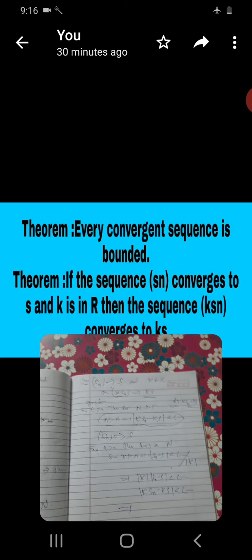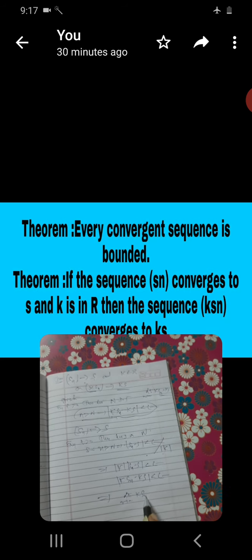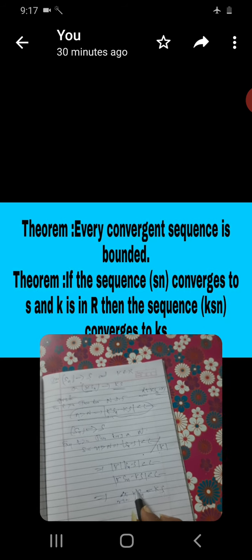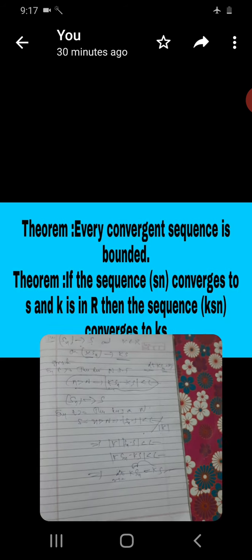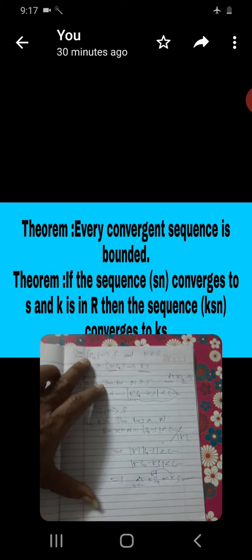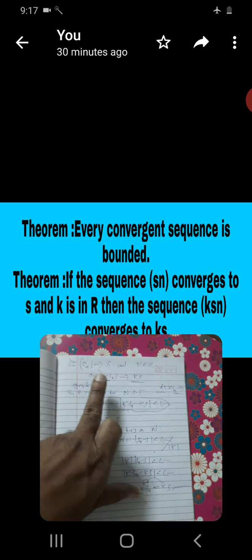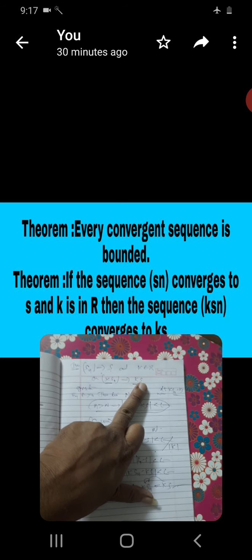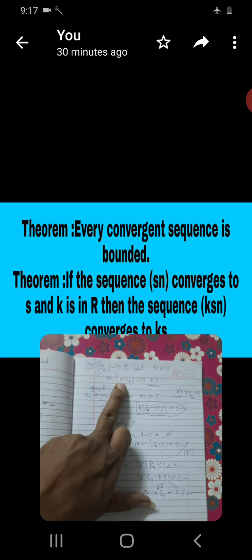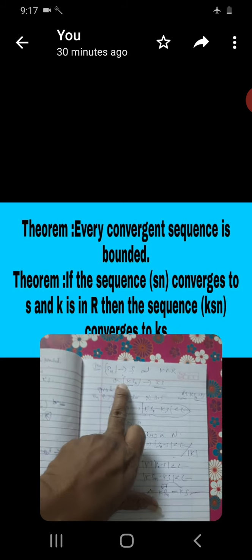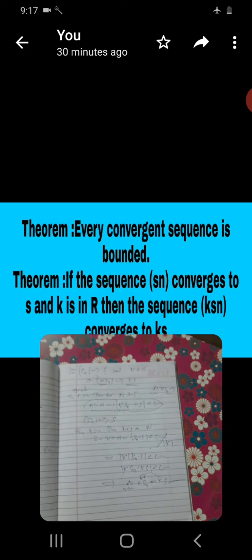That implies the limit as n tends to infinity of K Sn is equal to K S, so the sequence K Sn is convergent to K S. This is the statement: Sn is convergent to S, any real number K is also an element of R, and K Sn is convergent to K S. Not only K, you can take 2 Sn is 2 S, 5 Sn is 5 S. This is one of the statements.